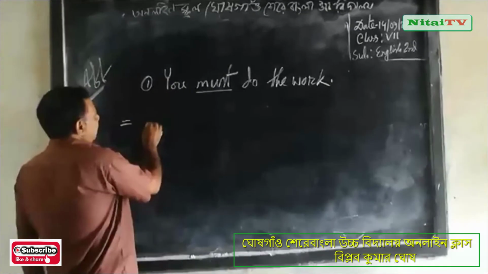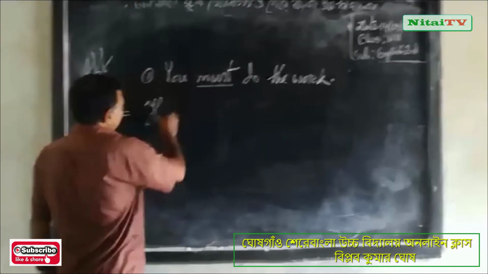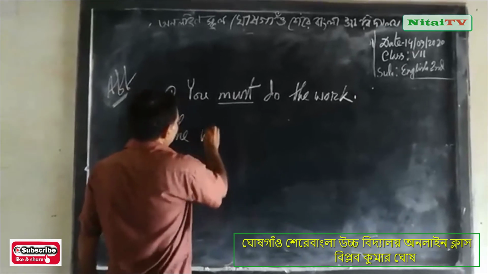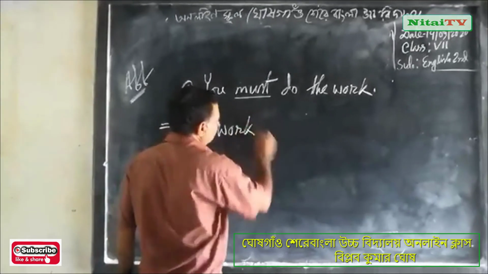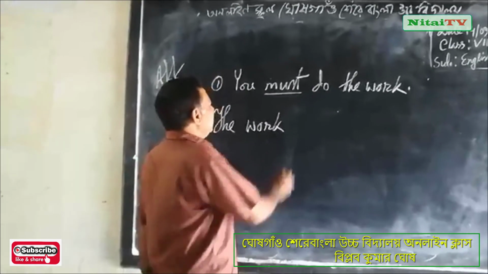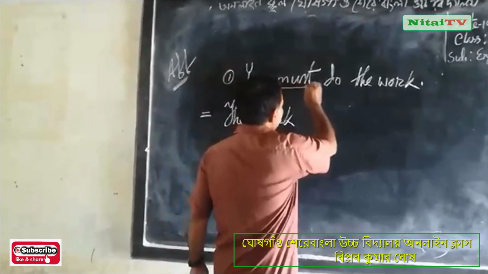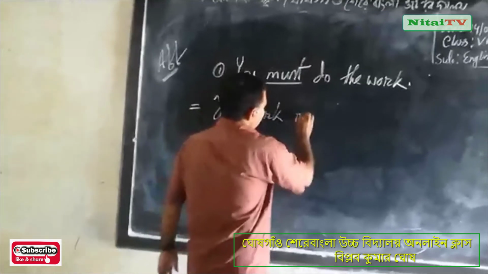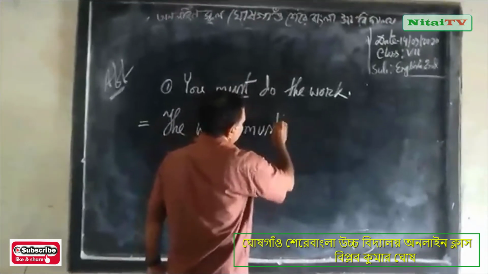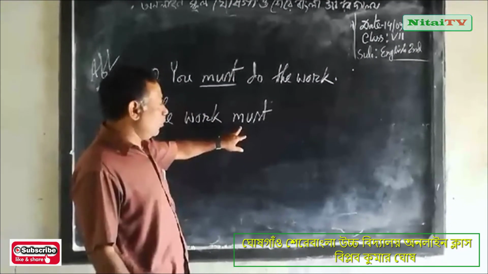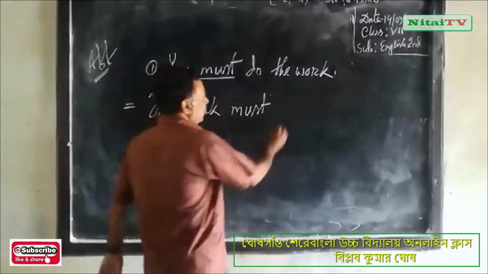At first you will write the object according to the rules of voice change. You will write the work and you will write this modal auxiliary verb, must, and then you will add another auxiliary verb, be.